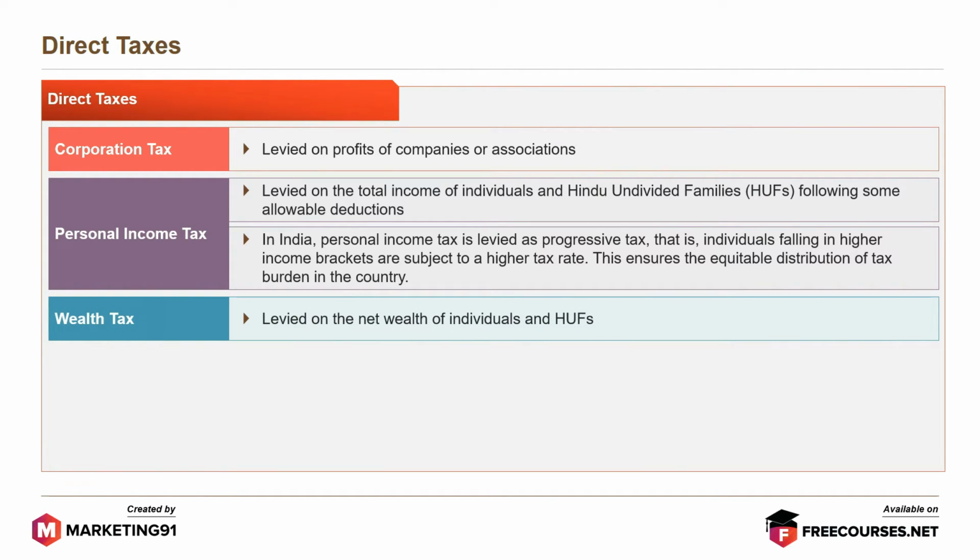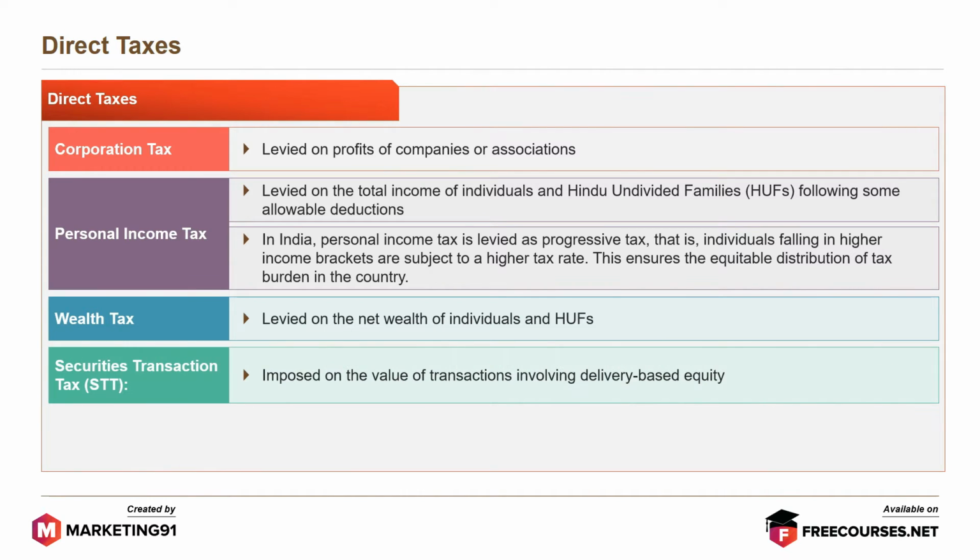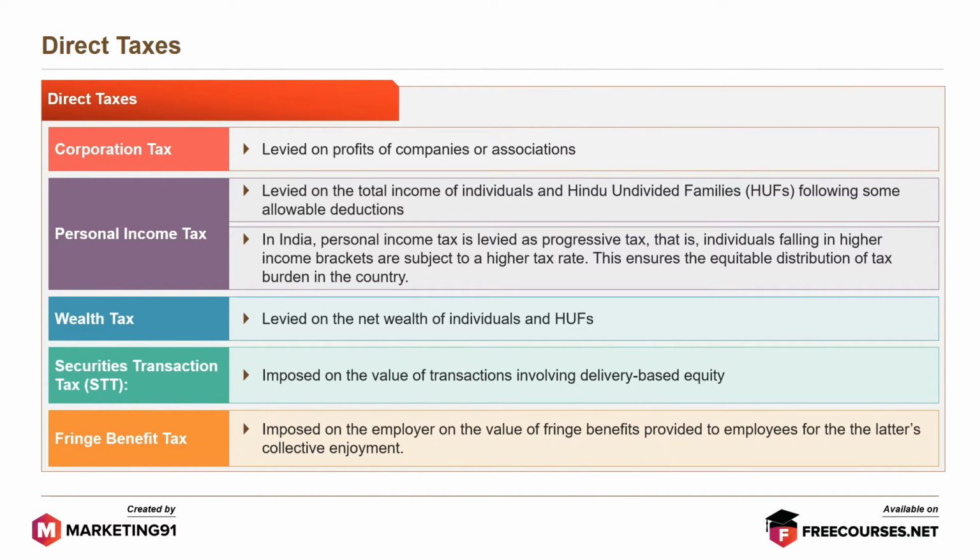Wealth tax is levied on the net wealth of individuals and HUFs. Securities Transaction Tax or STT is imposed on the value of transactions involving delivery-based equity. Fringe benefit tax is imposed on the employer on the value of fringe benefits provided to employees for the latter's collective enjoyment.